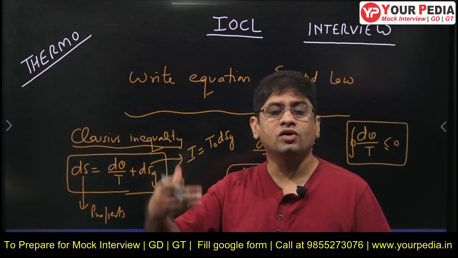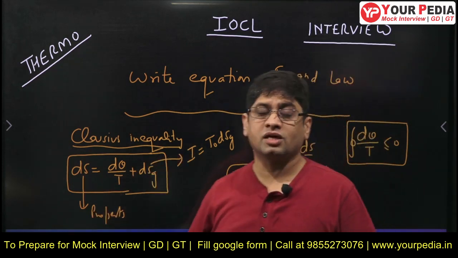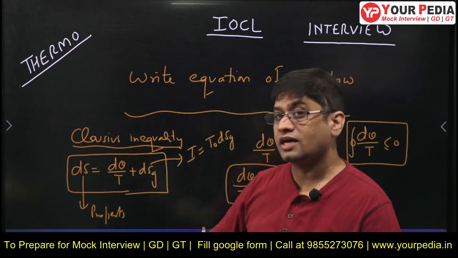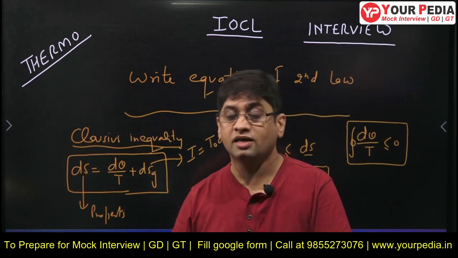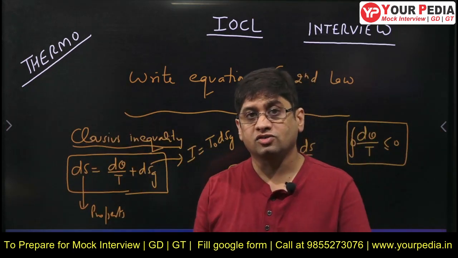What does the second law give you? It gives you the entropy change. In the second law of thermodynamics, which terms are properties and which terms are path functions? If I add two path functions, can I get a point function or property? The answer is yes. If I add two path functions, I can get a point function also.